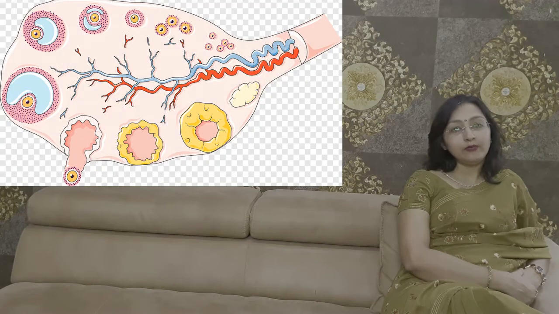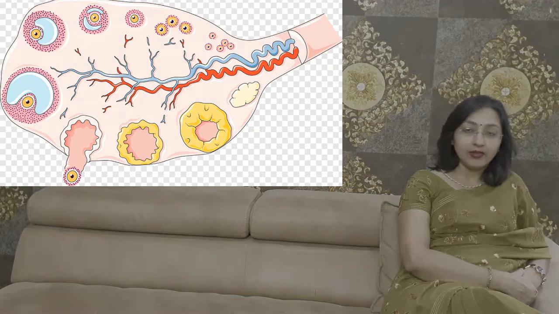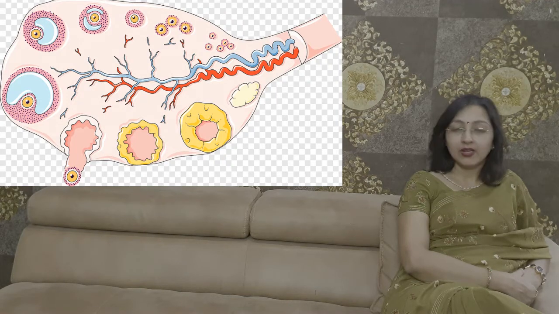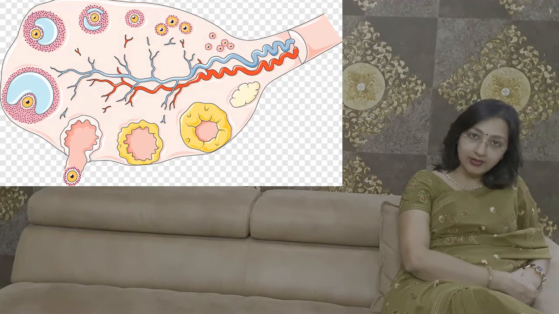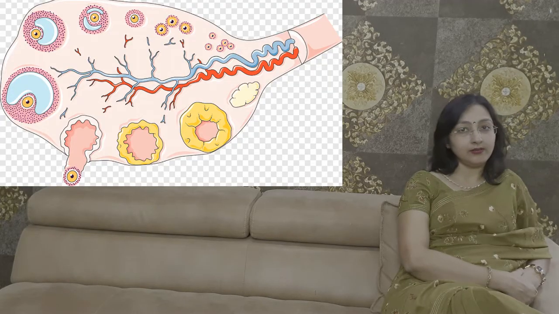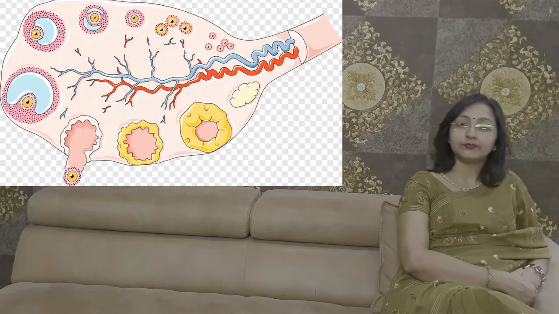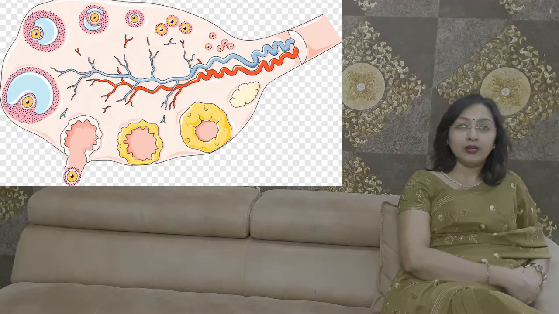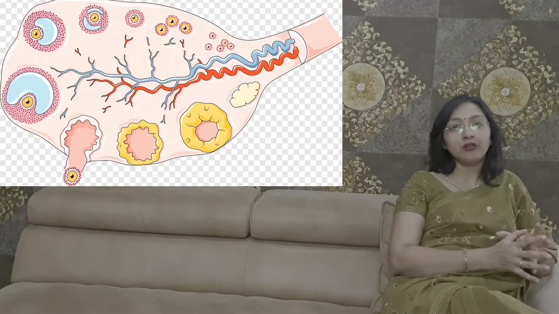Usually when it reaches about 20 millimeters in size, it ruptures and the egg comes out of it. The egg travels through the fallopian tube towards the uterus. So for normal pregnancy to occur, there should be proper functioning of the ovary.